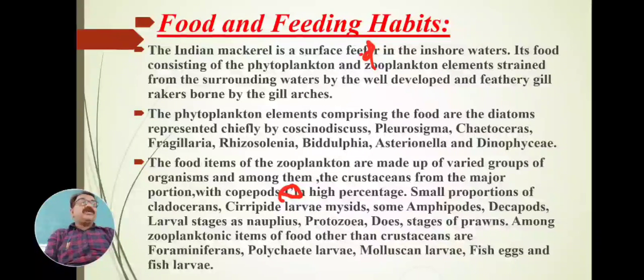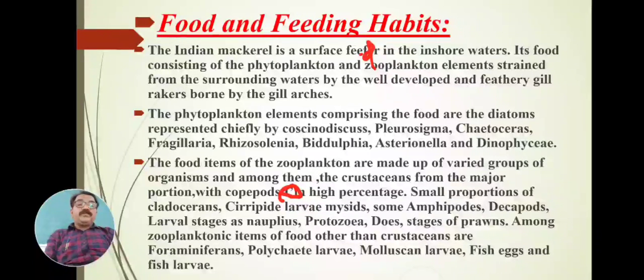Small proportions of other food material, which are small proportions of other zooplankton, that is cladocerans, then cirripede larvae, mysid larvae, some amphipod larvae, some decapod larvae, larval stages of Nauplius, larval stages of Protozoa, then larval stages of Zoea, then stages of prawns.